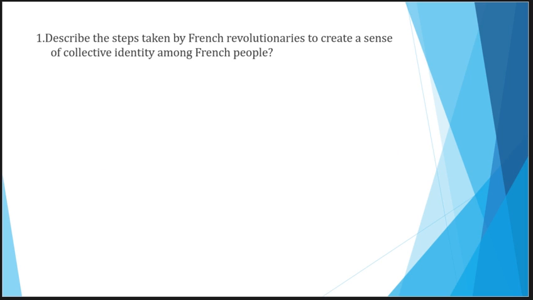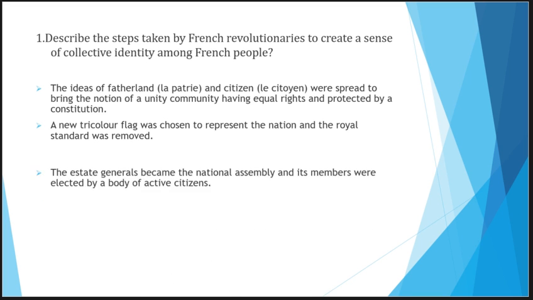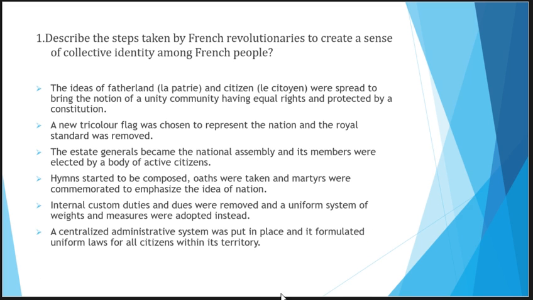So here comes the first question. Describe the steps taken by French revolutionaries to create a sense of collective identity among people. And here comes the answer. So friends, in this answer I have given 6 points.